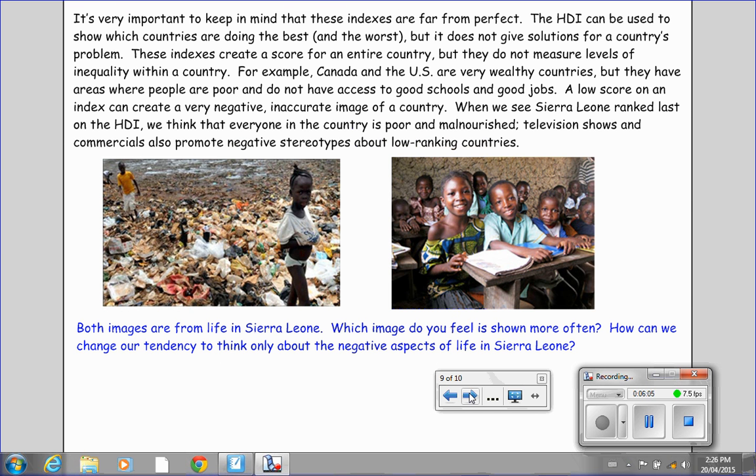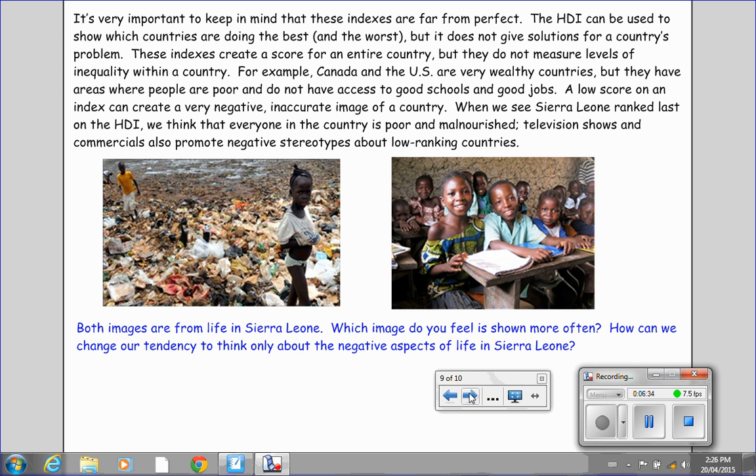It's very important to keep in mind that these indexes are far from perfect. The HDI can be used to show which countries are doing the best and the worst, but it does not give solutions for a country's problem. These indexes create a score for an entire country, but they do not measure levels of inequality within the country. For example, Canada and the US are very wealthy countries, but they have areas where people are poor and do not have access to good schools and good jobs.